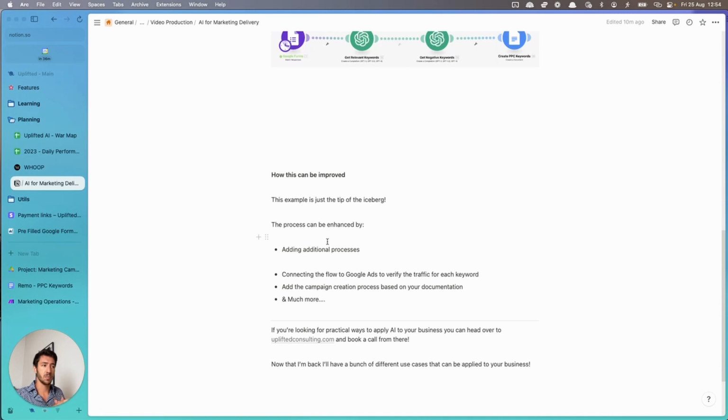Obviously, this can also be enhanced by connecting the flow to Google Ads, so you can either verify the traffic of the keywords that you get, or add those keywords directly to a campaign that you can create, or add the campaign creation process, or add other different processes inside the documentation. So there's literally a lot of different things that we can do for the delivery. And so this is the actual video. I hope you find that useful.